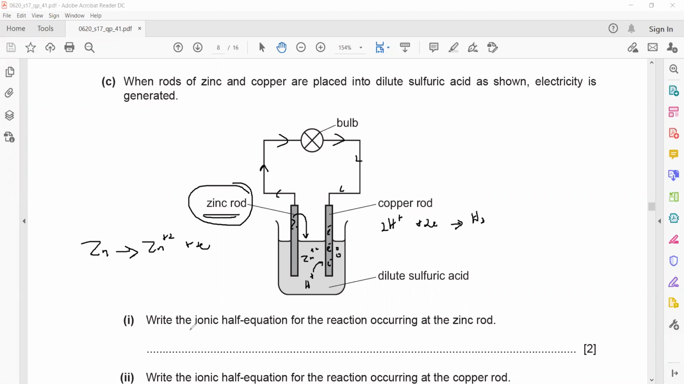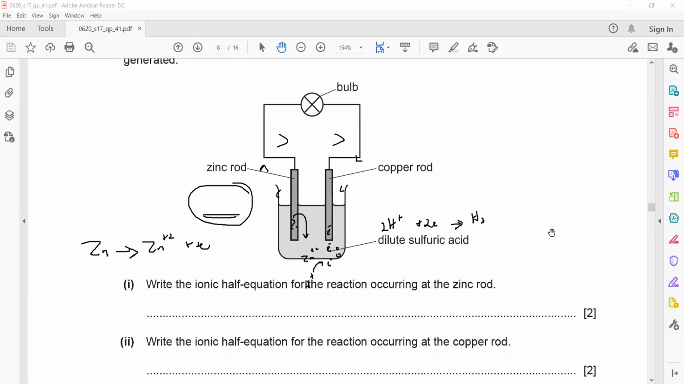So the question is, write the ionic half equation for the reaction that occurs at the zinc electrode. What happened at the zinc electrode? Basically, a zinc atom goes inside the solution by loss of 2 electrons and changes to a zinc ion. Write the ionic half equation that occurs at the copper electrode. What happened at copper? The hydrogen ions from the solution, the electrolyte, will take electrons and change to hydrogen gas. So this is a loss of electrons, so oxidation, and this one is a gain of electrons, so reduction.